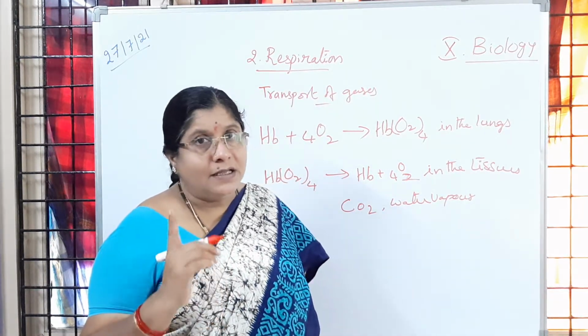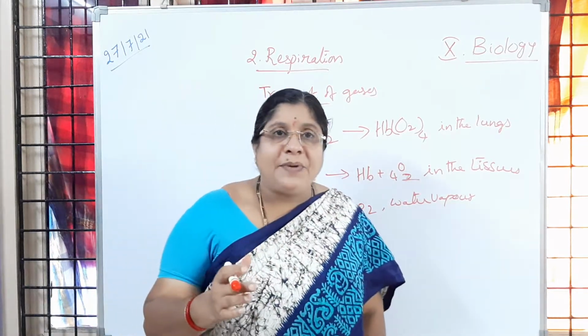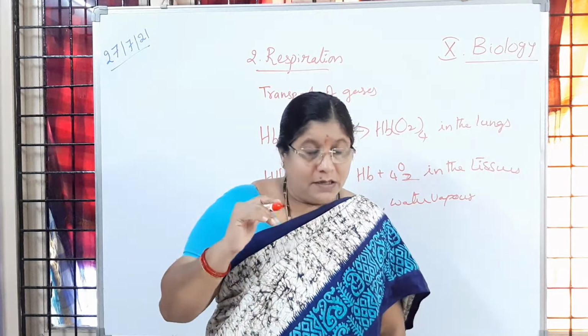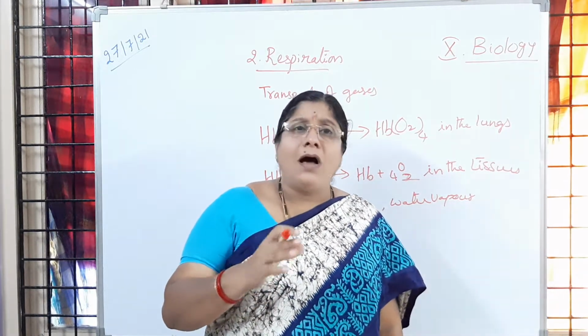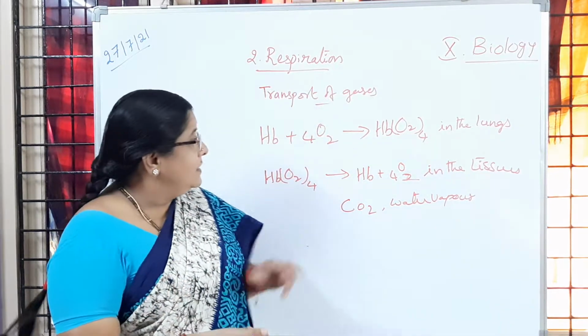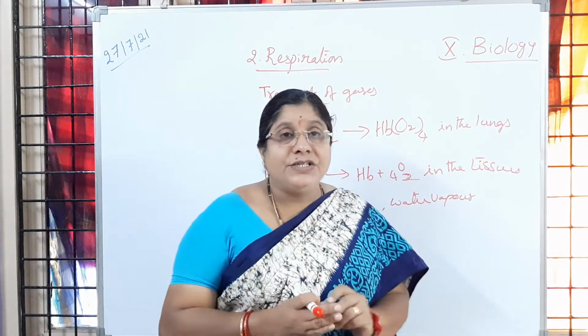Is it clear to children? Have you followed? So the gas transport is happening between the blood and the lungs, or the respiratory system and the blood. Then in the second stage, what is happening in tissues, the exchange is going to happen.